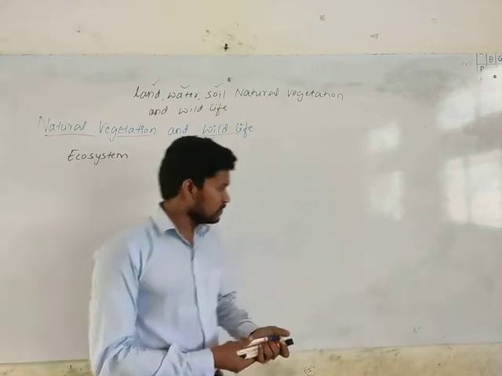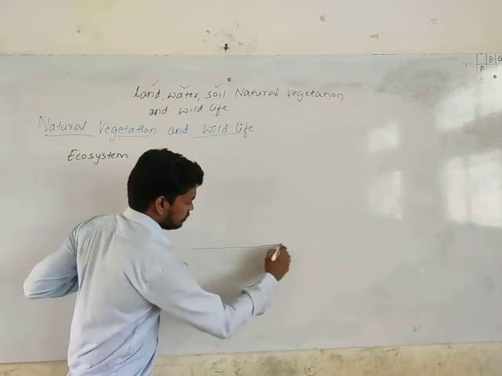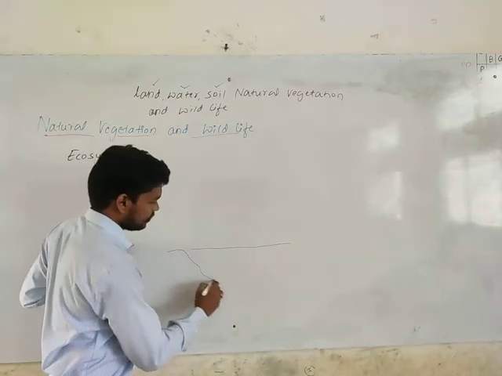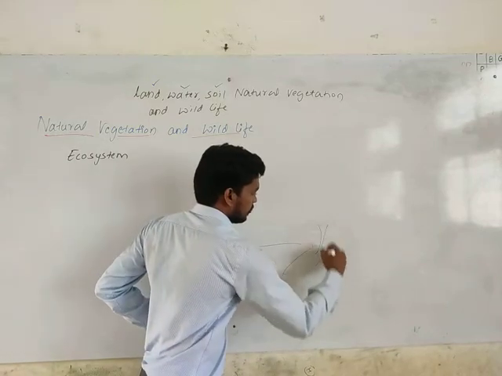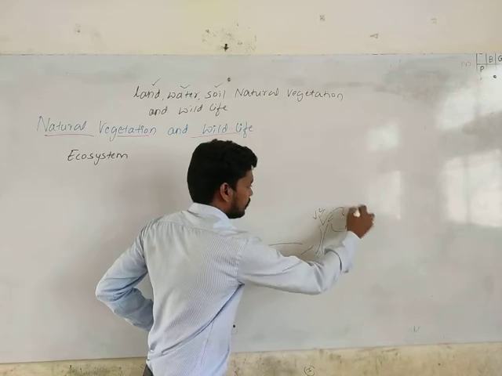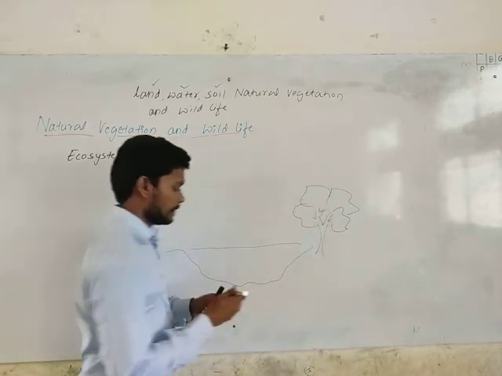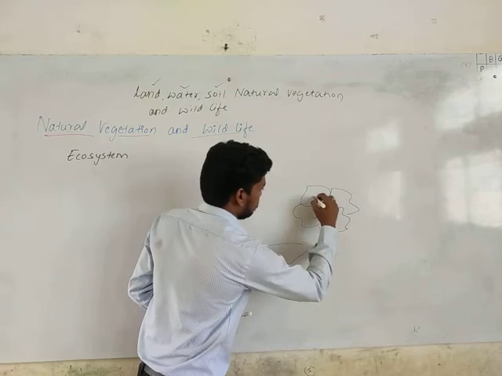For example, suppose it's a pond. Here we have a tree, and you get a fruit.